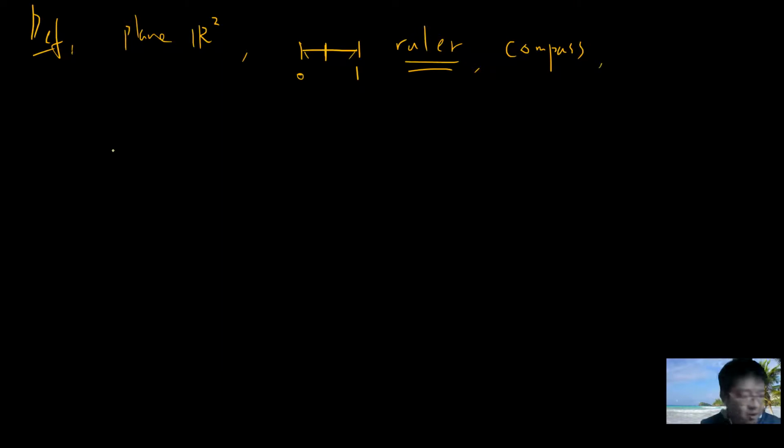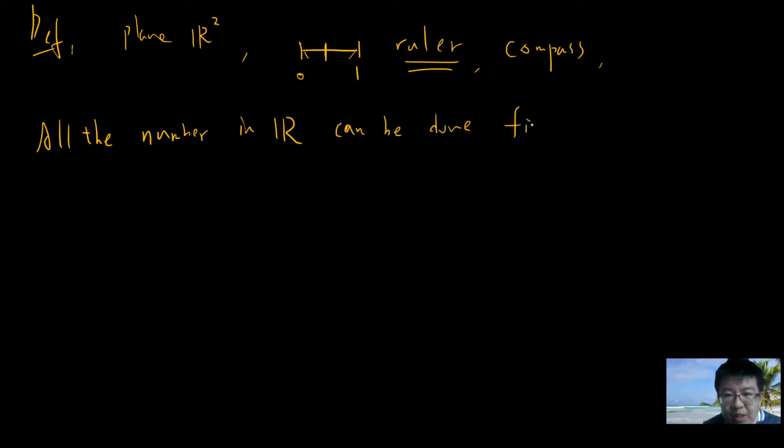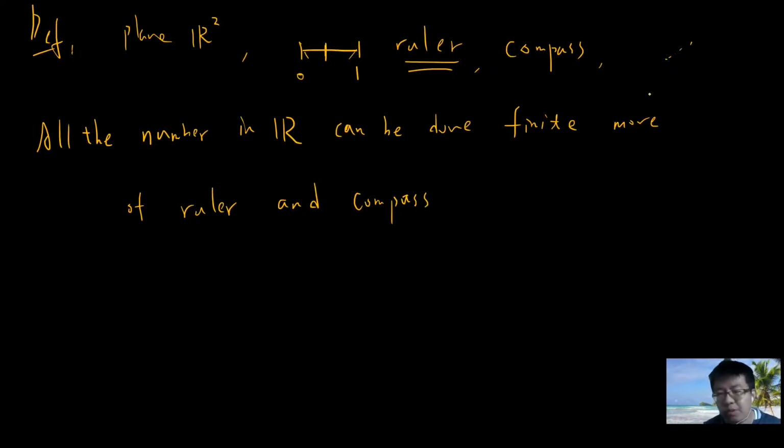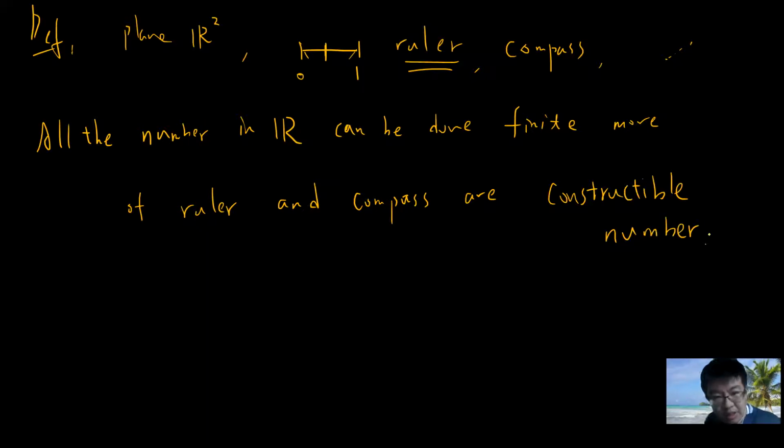So the idea is that all the numbers, let's say in R, that can be obtained by a finite number of moves of the ruler and the compass are called constructible numbers. With the ruler, any 2 points you can connect. I'm using real numbers, but you can also give the definition for complex numbers, and this is very simple.